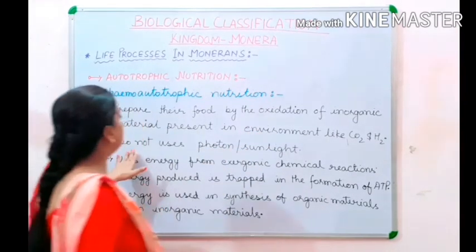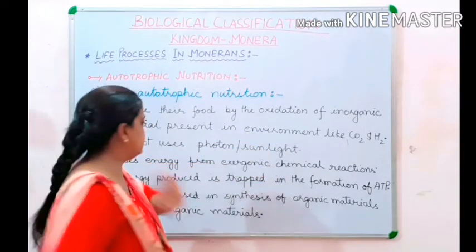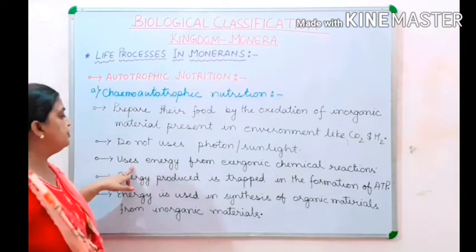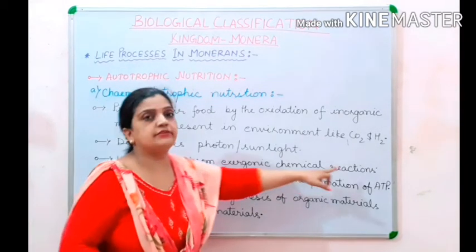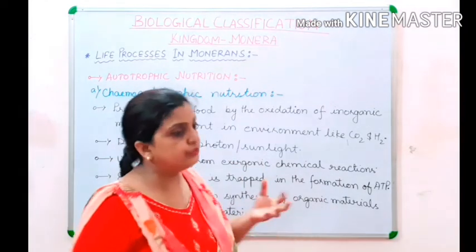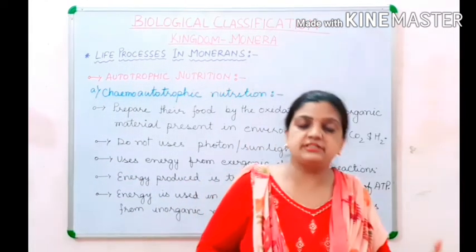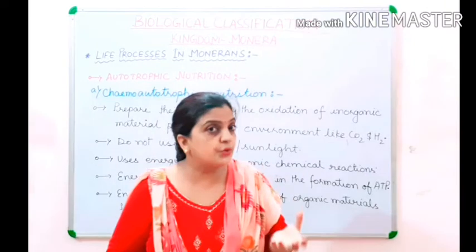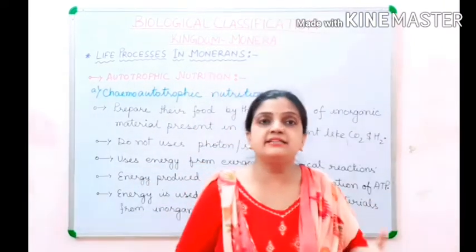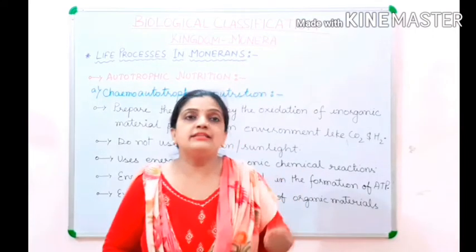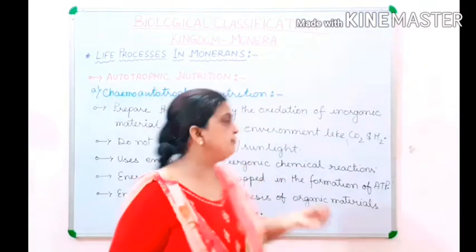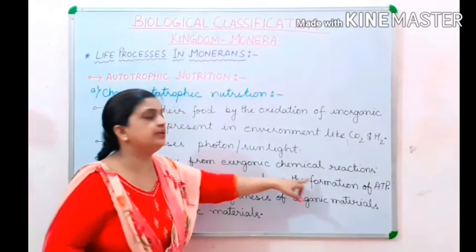Now children, they do not use sunlight. Then they use energy from exergonic chemical reactions. Now children, in the food synthesis process, energy is required. So from where do they get this energy to produce their food? They get this energy from different types of exergonic chemical reactions.